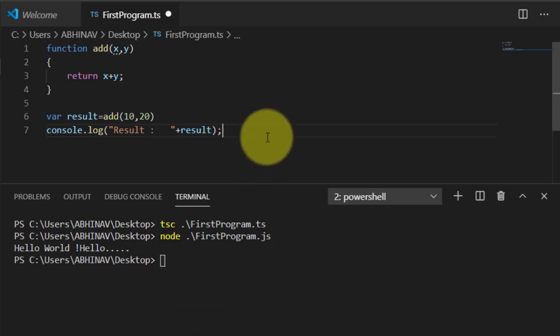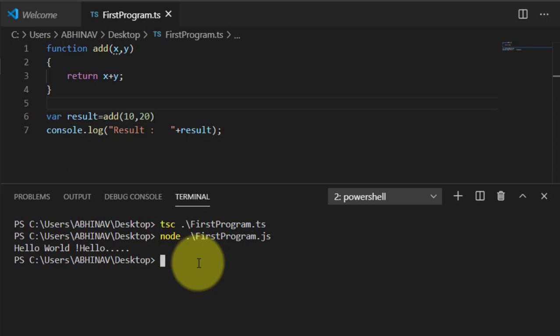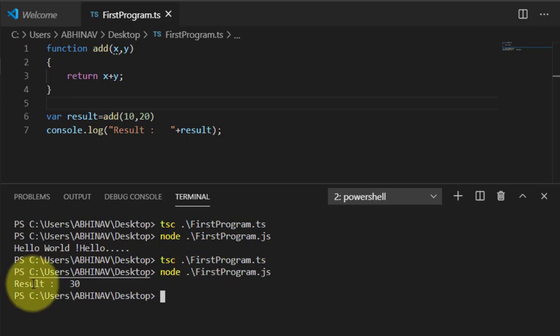Sorry, this is not saved. So look here, it's a dot, right? So I press Ctrl S, so now it is saved, and now again compile it. And then run the JavaScript file. Look at that, result is 30. Is it okay? So it is a named function, right?